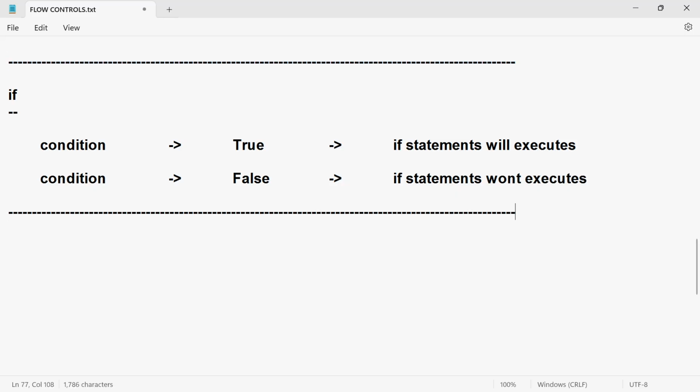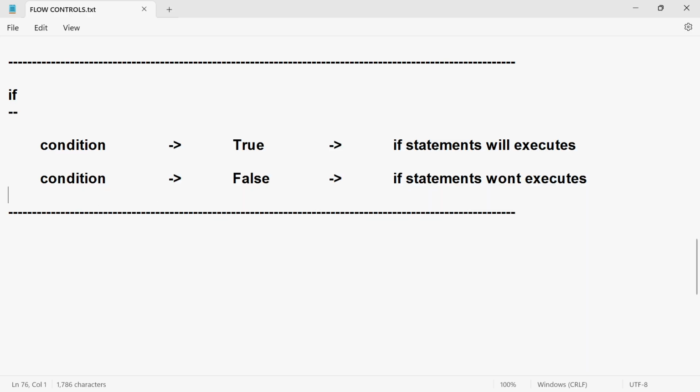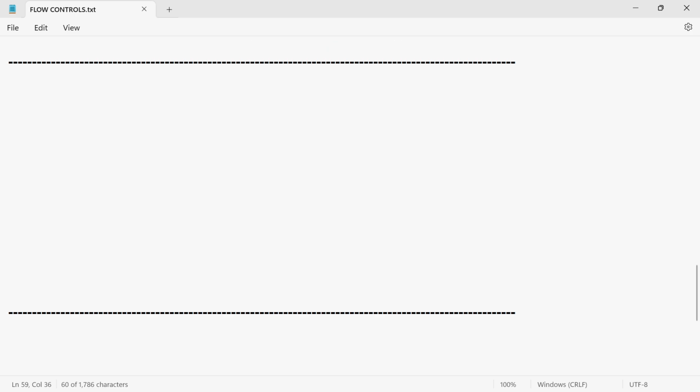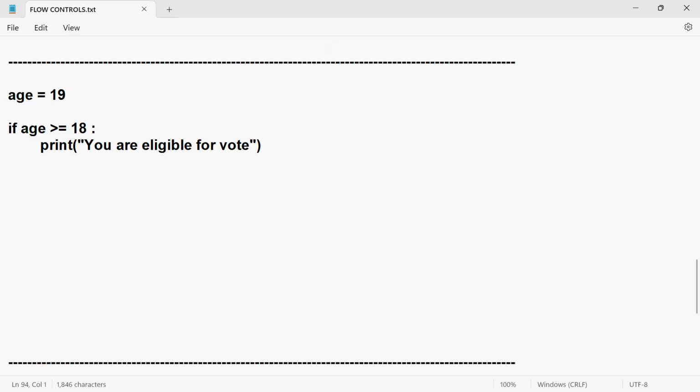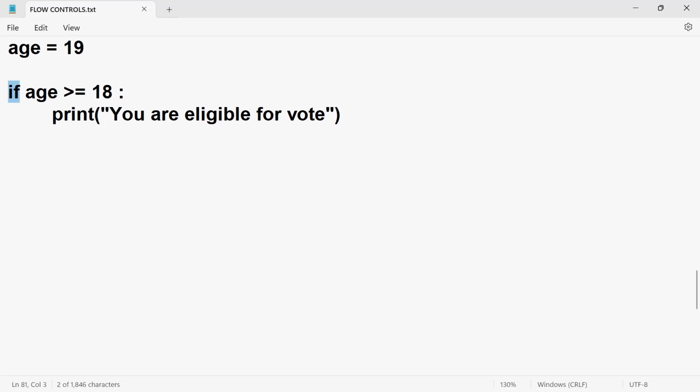Simple. Now let us discuss each and every point involved in this program. After this one, we are going to end this video. First of all, we have created one variable, age is equal to 19. Here, if is a keyword in Python.